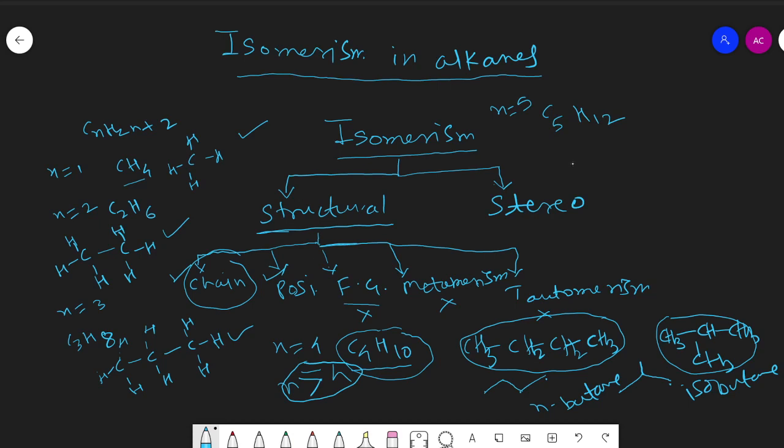First we'll write 5 carbons in the longest chain, 2, 3, 4, 5. We'll join them. This is pentane. If we write 4 carbons in the longest chain and one as a branch, the formula becomes like this.